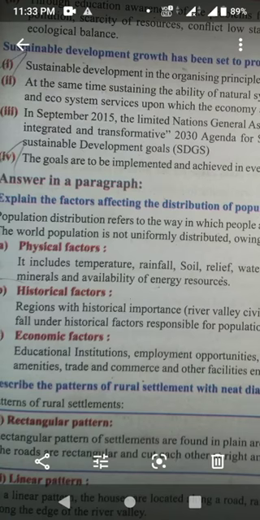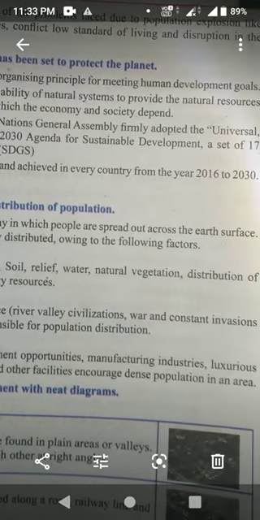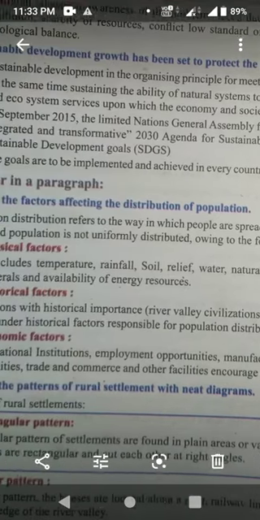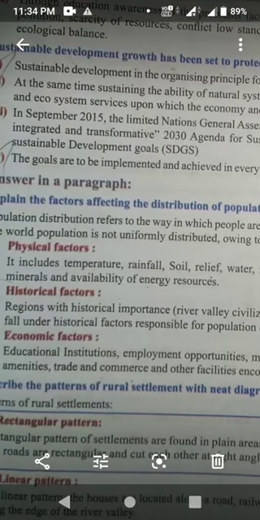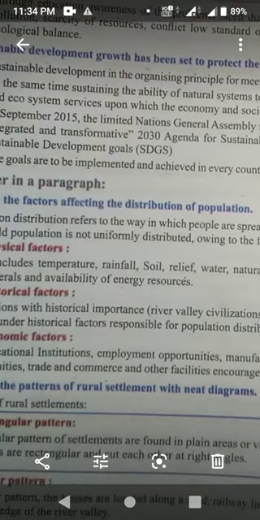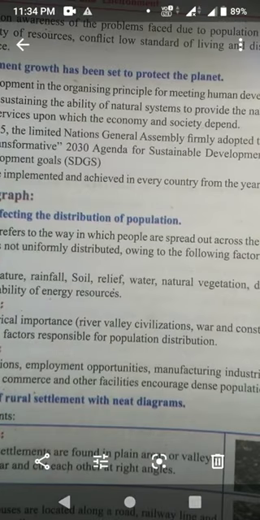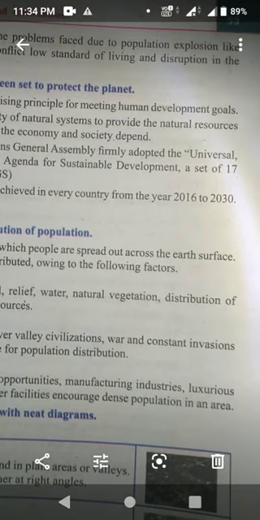In September 2015, the United Nations General Assembly formally adopted the universal, integrated and transformative 2030 Agenda for Sustainable Development, a set of 17 Sustainable Development Goals, SDGs. The goals are to be implemented and achieved in every country from the year 2016 to 2030.